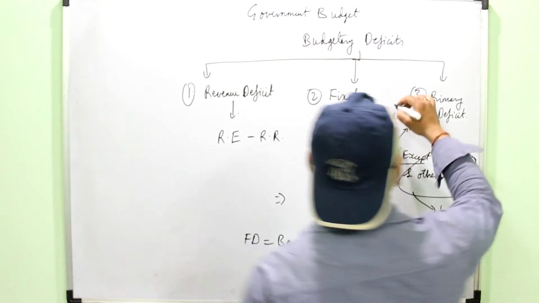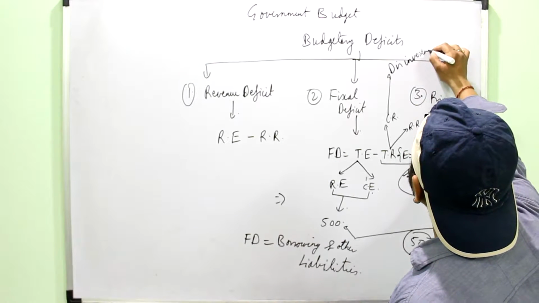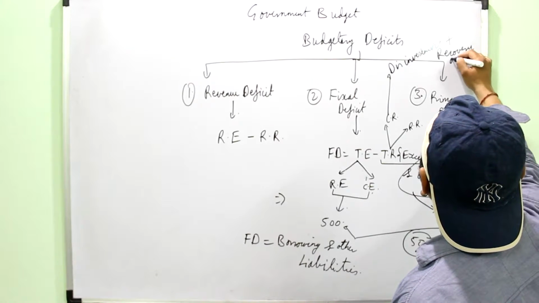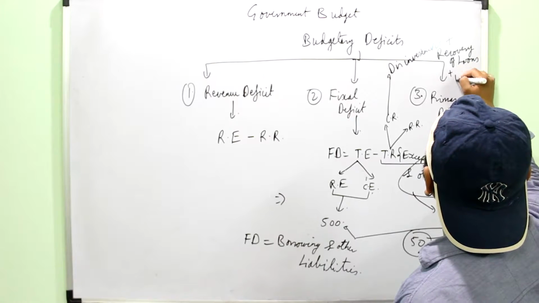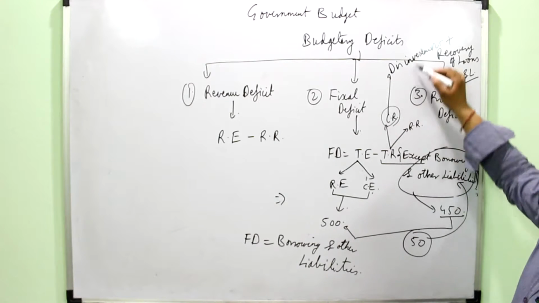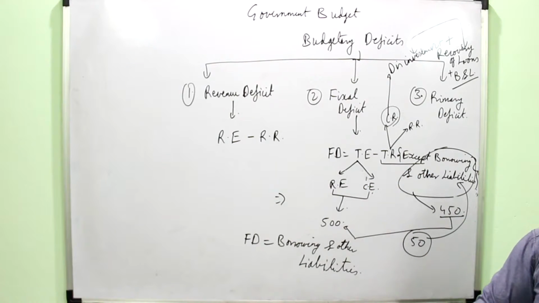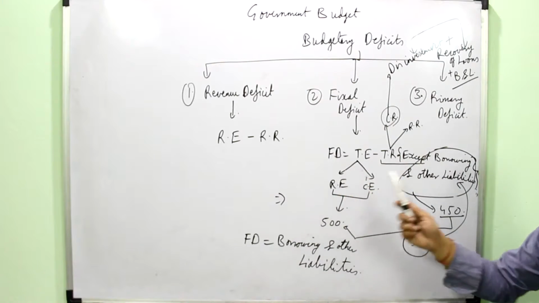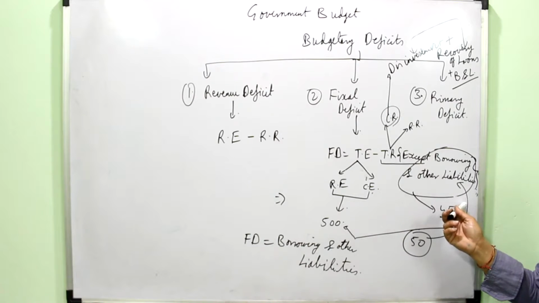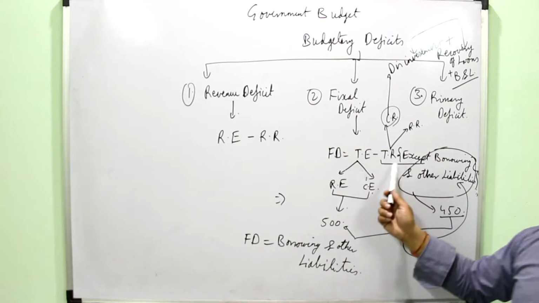Remember, the capital receipts include three things: disinvestment, plus recovery of loans, and plus borrowing and other liabilities. So from the capital receipts you will take only these two. This is the important thing to remember while doing the numerical, and you must take care not to add the borrowing and other liabilities, otherwise your fiscal deficit will come as 0. If you are getting 0, it means you have made this mistake: you have taken the borrowing and other liabilities also into the total receipts.